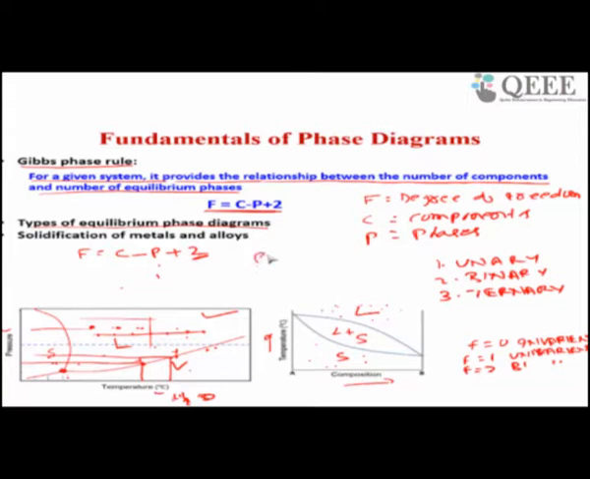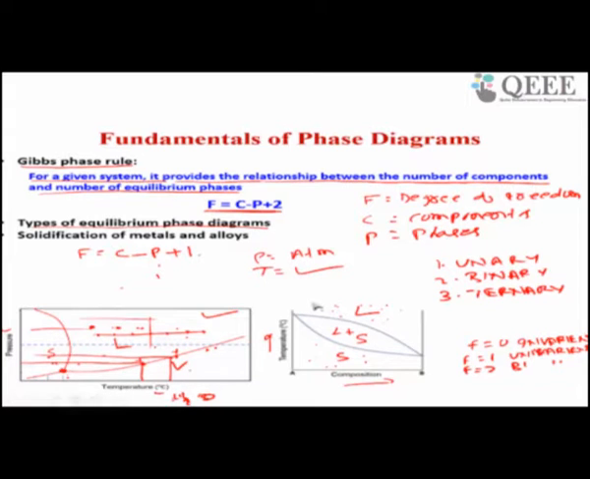So here pressure equal to atmospheric pressure, 1 atmosphere. The pressure is fixed and they vary the temperature. In the previous case, pressure and temperature were variables. Here the pressure is fixed, only temperature is variable. So instead of 2, you have to write 1 for a metallic binary system.